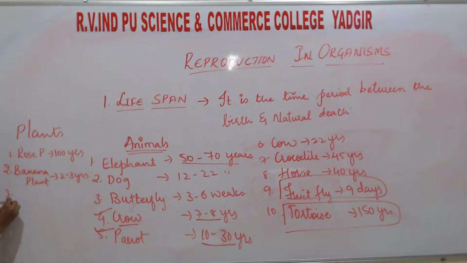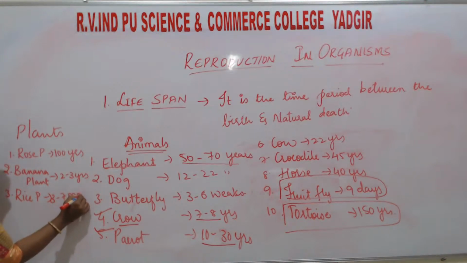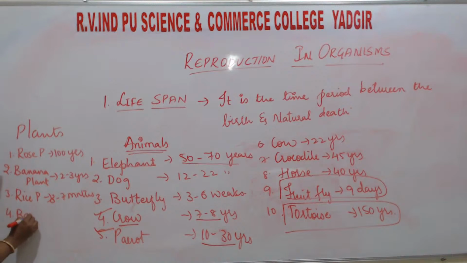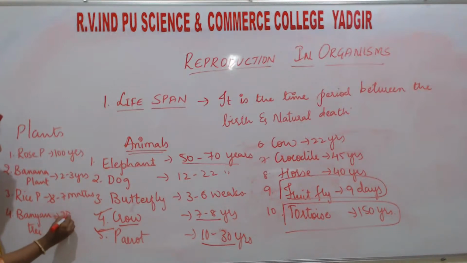Then third one, rice plant, it is 3 to 7 months. Then fourth one, it is banyan tree. Banyan tree, it is 2000 years.